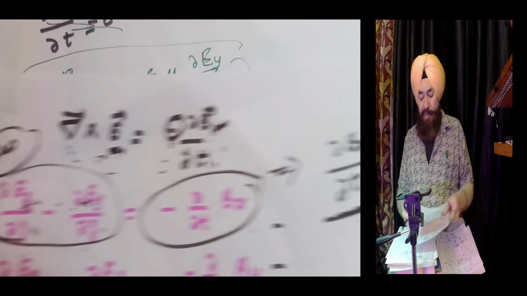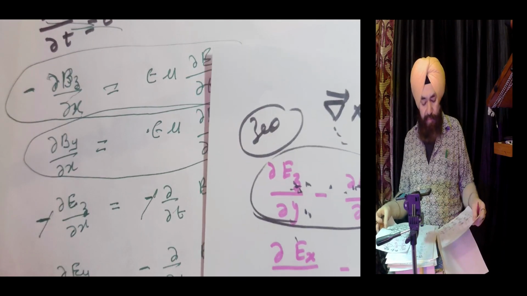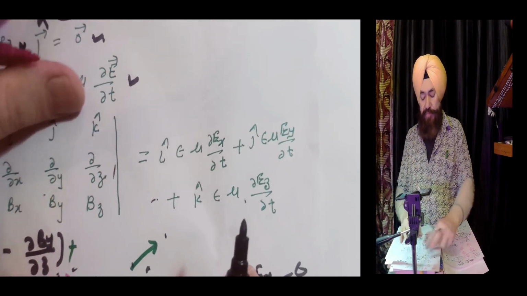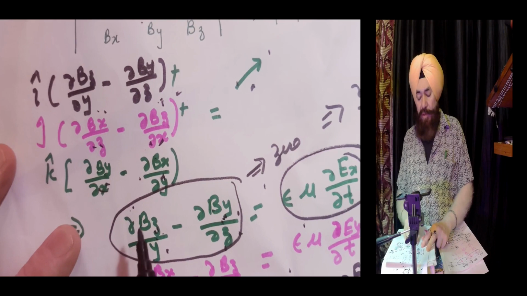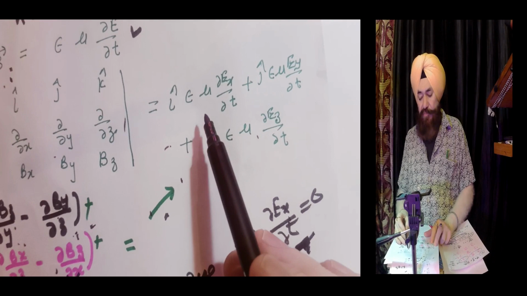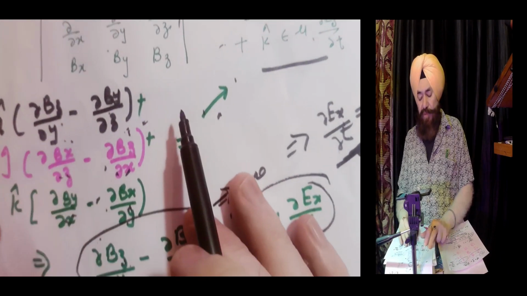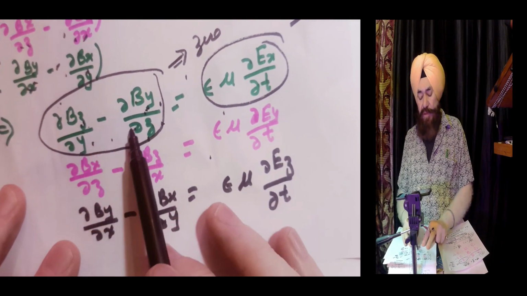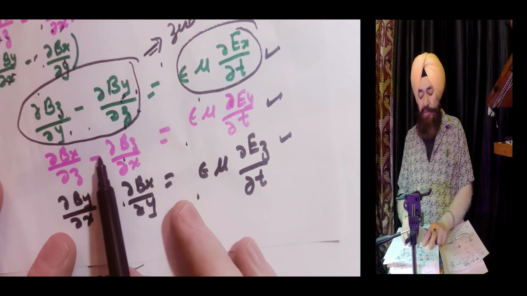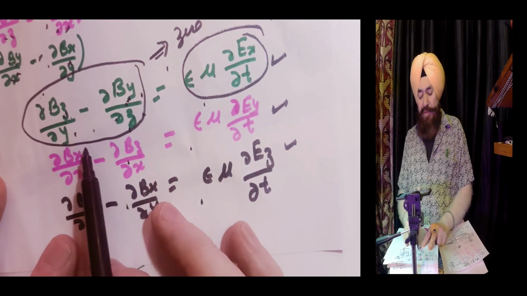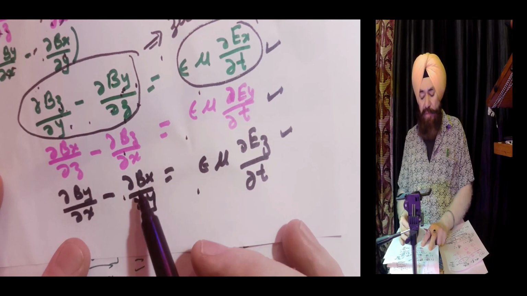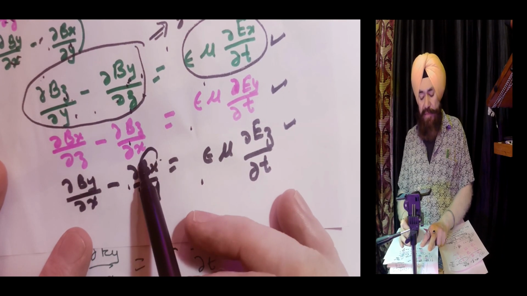Now I'm again coming here. You know the three equations. These six terms equate with these three terms, equating i cap, j cap, and k cap. Now we just proved B is not having any component along the x-axis. Meaning there is no Bx.